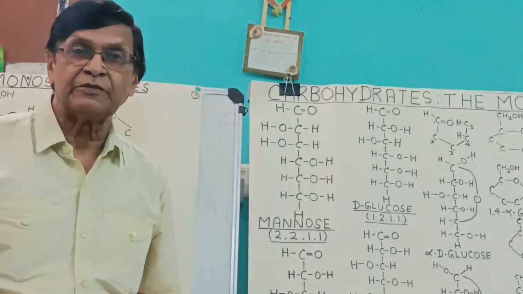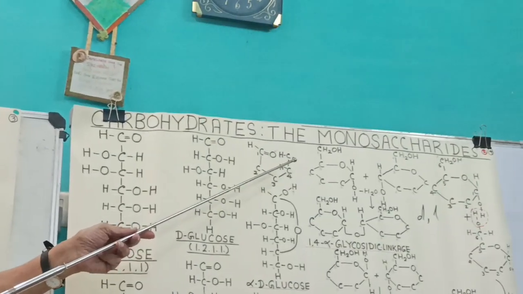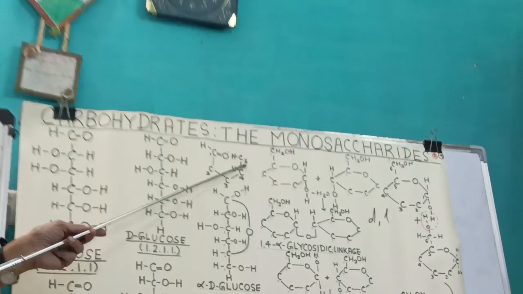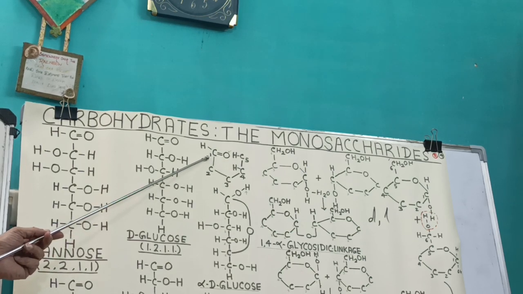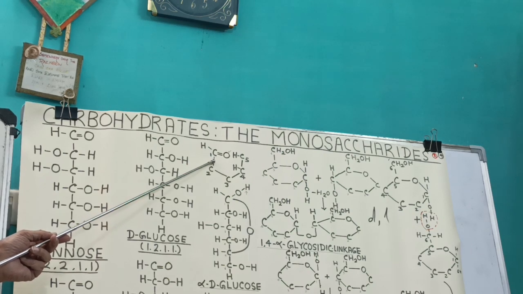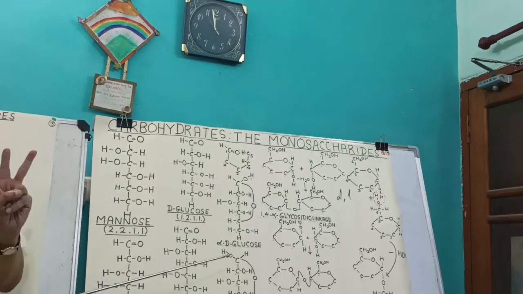So what happens? The hydrogen of the carbon number 4 and 5 come very close to oxygen of the carbon number 1, and they come together.